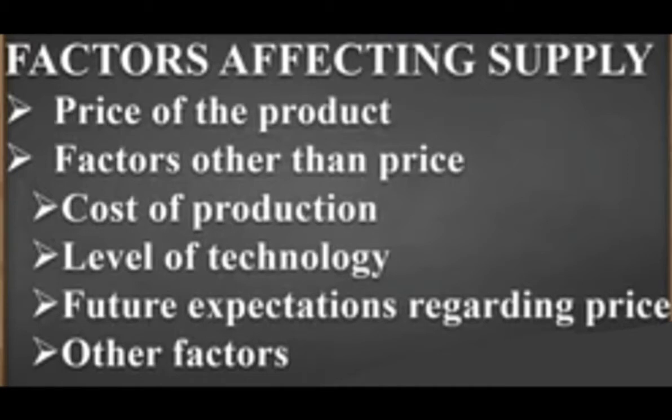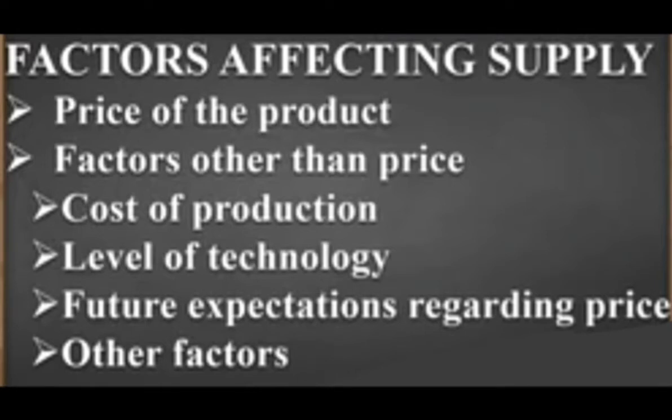Now the second one, that is the level of technology. If we talk about the level of technology, as and when technology rises, the supply also rises. If technology decreases, supply also decreases, but this situation does not arise, because day by day technology is continuously upgrading. So whether technology decreases and supply decreases, it doesn't matter. If a company does not utilize technology, then for that company the cost of production is quite increased. Because of that, supply may also decrease.